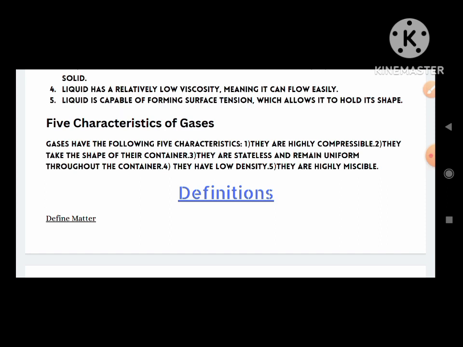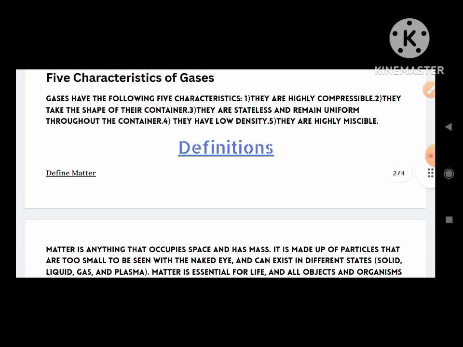5 characteristics of gases. Gases have the following 5 characteristics. They are highly compressible. They take the shape of their container. They are stateless and remain uniform throughout the container. They have low density and they are highly miscible. Miscible का meaning होता है movable.